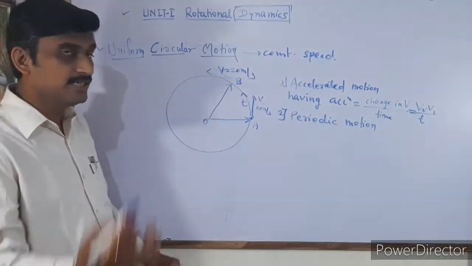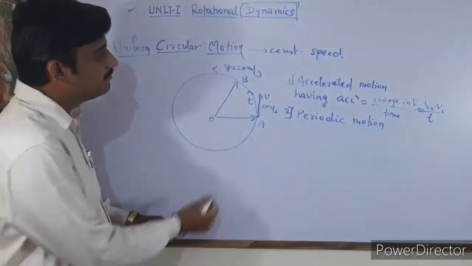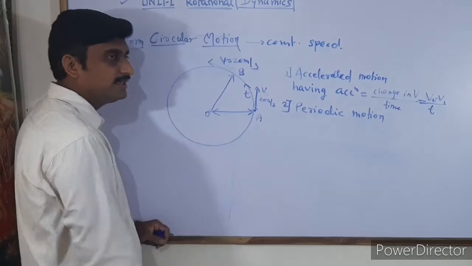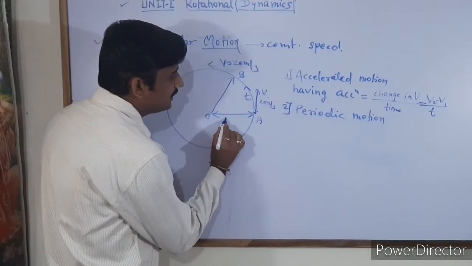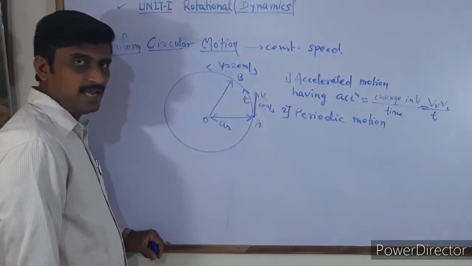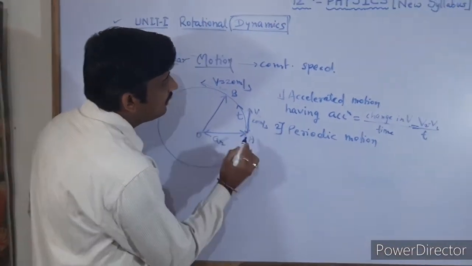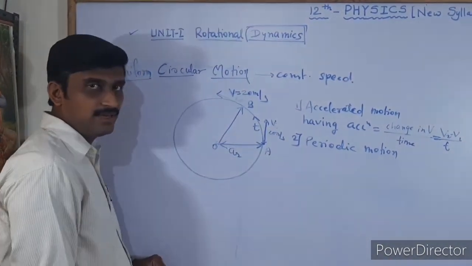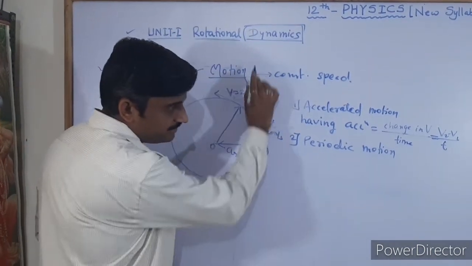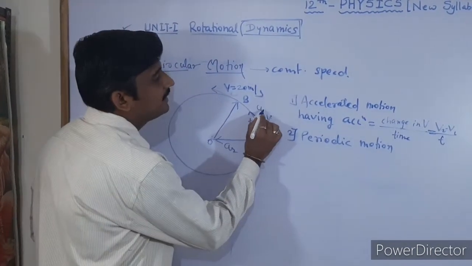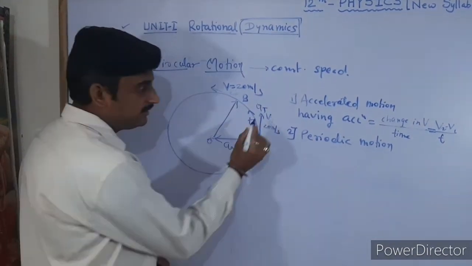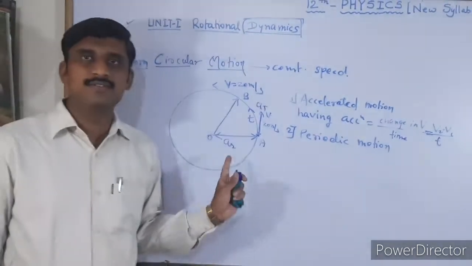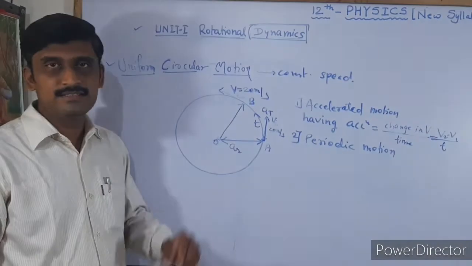Then, as we studied earlier, it has two types of acceleration. Because it is attracted toward the center, it has acceleration toward the center, which is called radial acceleration. It also has acceleration in the same direction as the linear velocity, a linear acceleration, always tangential to the position of the particle. Therefore it is AT, the tangential acceleration. So it has both types of acceleration, tangential and radial. Last year we have seen the derivations for both and the complete acceleration.